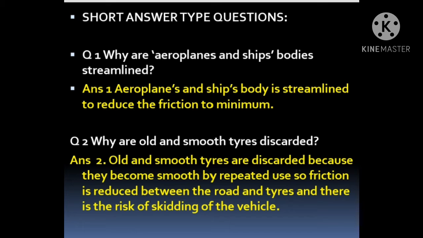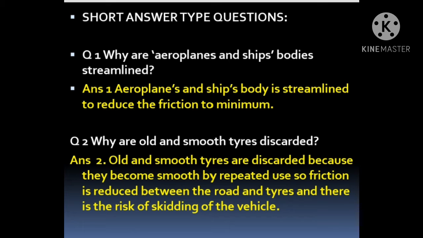Question number 2. Why are old and smooth tires discarded? When the tires become old and smooth, we have to discard them. We have to throw them. So why? Old and smooth tires are discarded because they become smooth by repeated use. So friction is reduced because the tires become smooth.